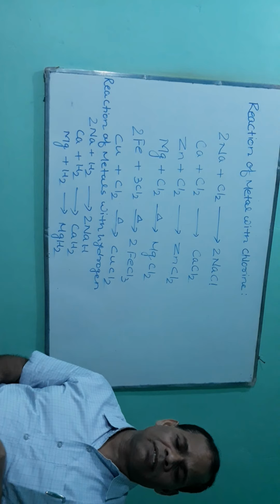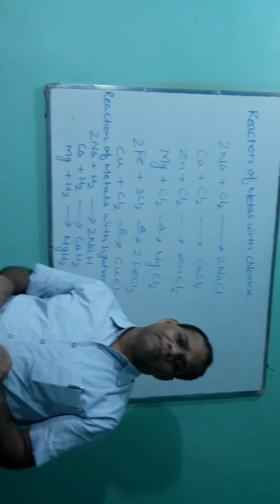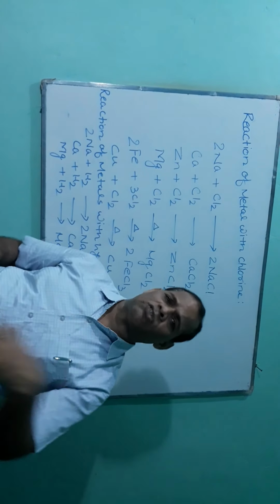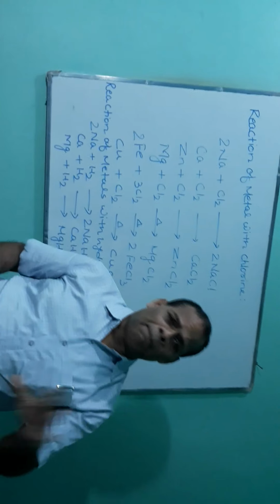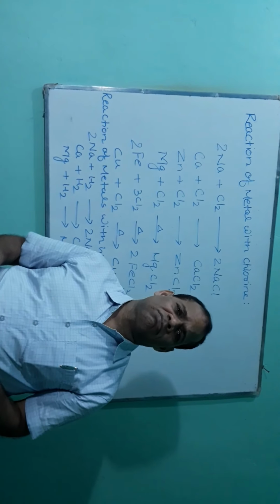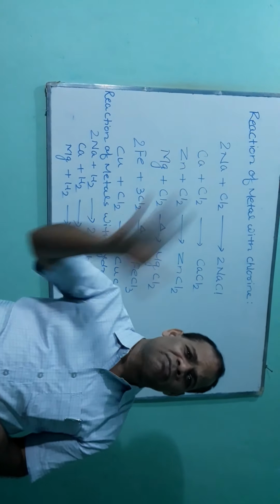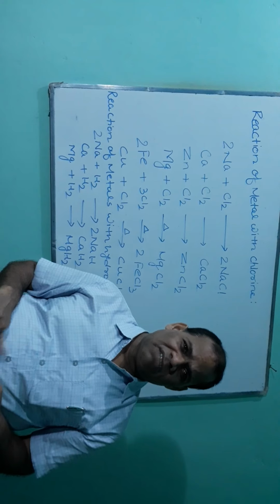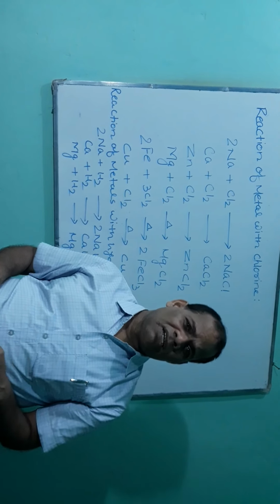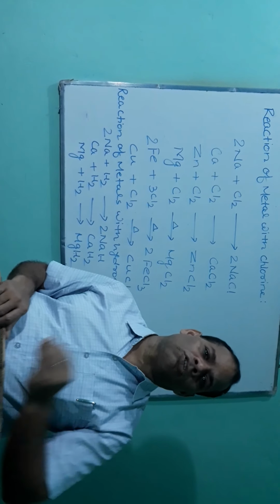My dear students, normally metals do not react with hydrogen, but highly reactive metals, highly electropositive metals, force hydrogen to receive the electron.